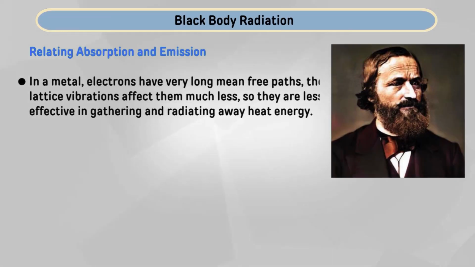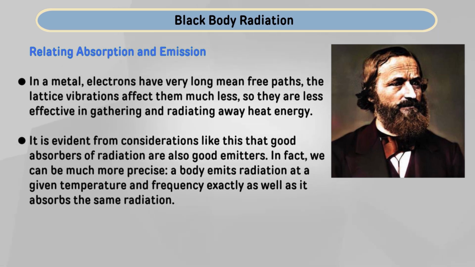The electrons in the metal have a very long mean free path, and lattice vibration affects them much less. So, they are less effective in gathering and radiating away heat energy. It is evident from considerations like this that good absorbers of radiation are also good emitters. In fact, we can be much more precise. A body emits radiation at a given temperature and frequency exactly as well as it absorbs the same radiation, and this was proved by Kirchhoff. We know Kirchhoff's law from our school level physics.